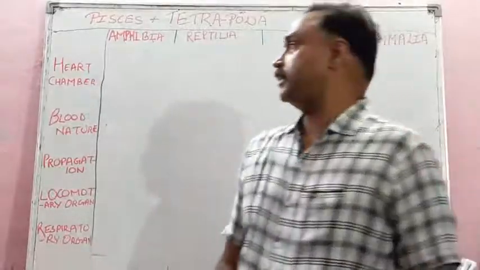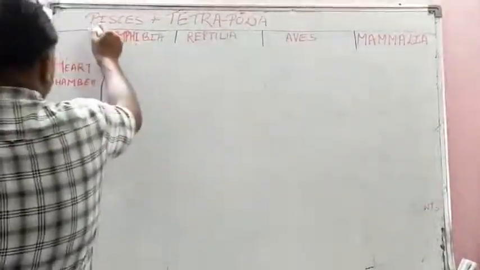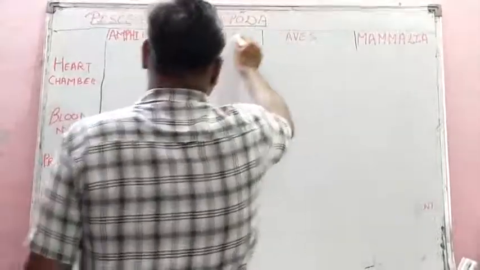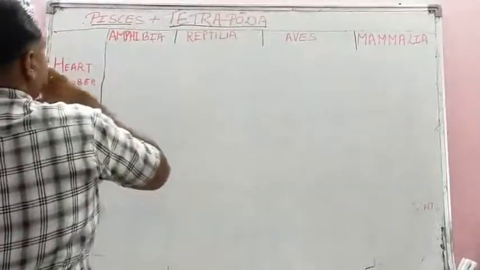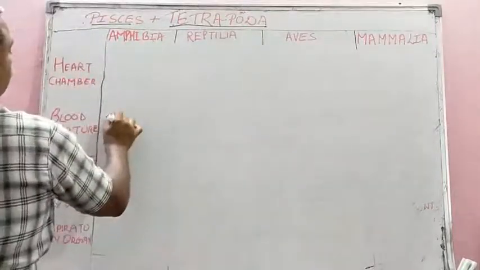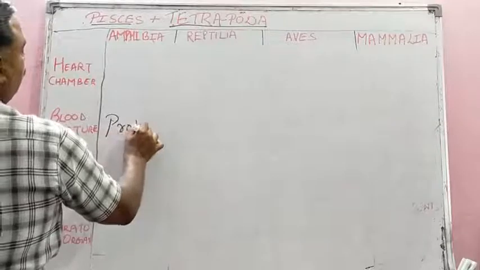5 subclasses are there. So here what is written? Pisces plus Tetrapoda. Students, from Pisces, I am giving you one chart. Just remember this chart of the evolution of vertebrates.